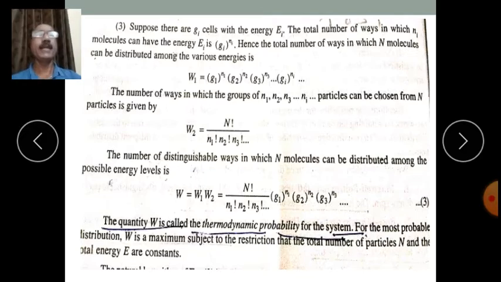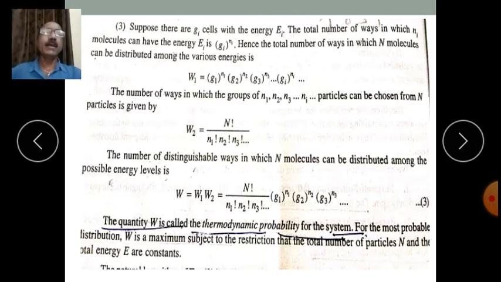Suppose there are Gi cells with energy Ei. Let us imagine an example of a movie theater, isn't it? So there are different classes in a theater, like silver, gold, platinum, isn't it?